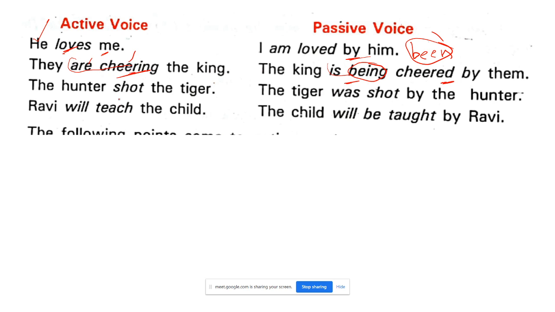The hunter shot the tiger. The tiger was shot. Why is it said was shot? This shot itself is the past tense. So the tiger was shot by the hunter. Ravi will teach the child. Now this is in what tense? Future. I'm so sorry, not voice, tense. Future. So he will teach. So the child will be taught. Remember the helping verb: will be taught by Ravi.